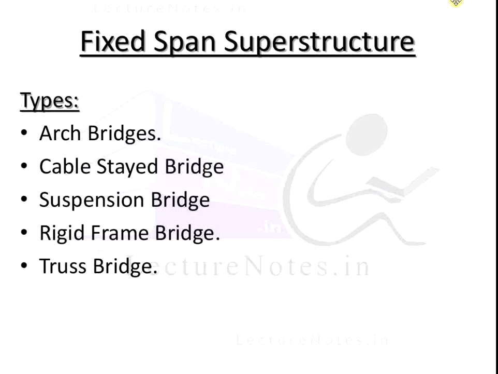There are five main types of fixed span superstructure, that is first arch bridge, cable stayed bridge, suspension bridge, rigid frame bridge, and the last one is the truss bridge. These are the five main types of the fixed span superstructure or fixed bridge. Okay, we will see them in detail one by one.